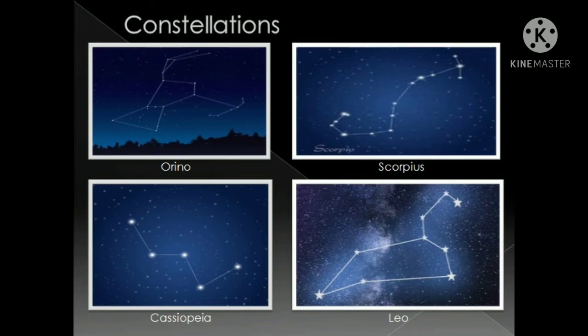Next type of constellation is Cassiopeia. It is visible from the northern hemisphere during the winter. A group of 5 stars of this constellation form a shape that looks like M.